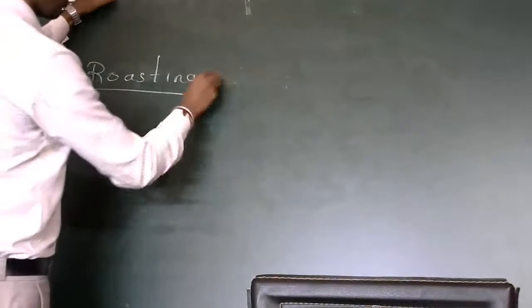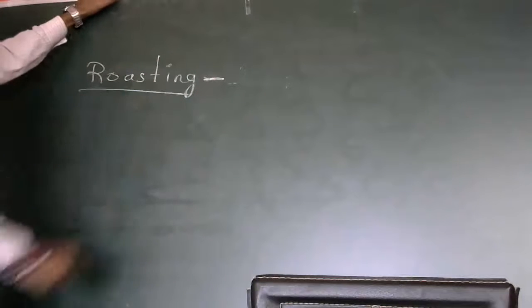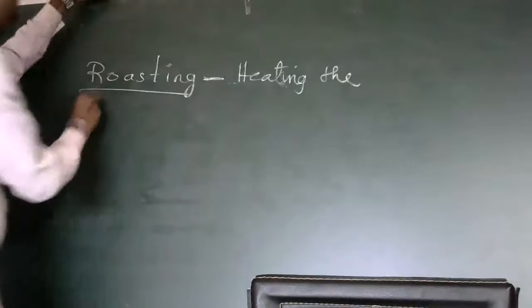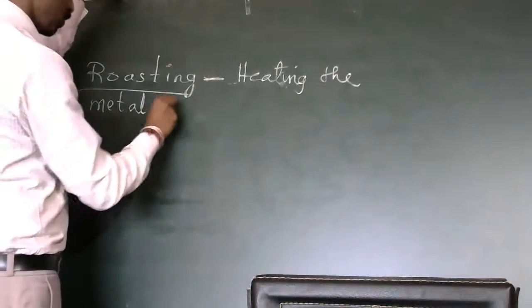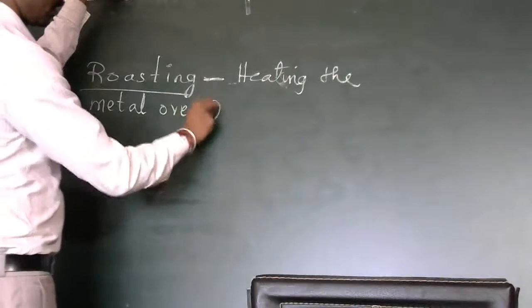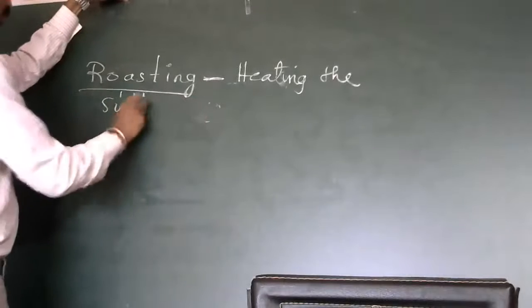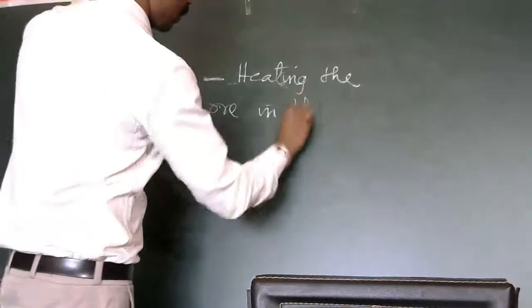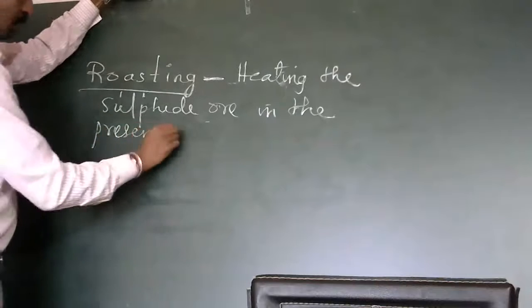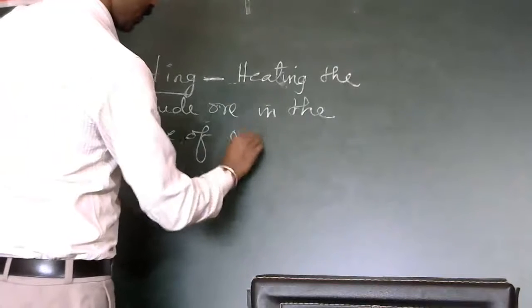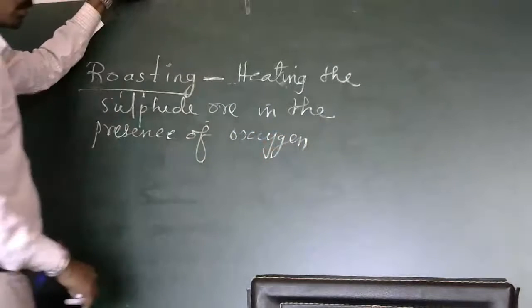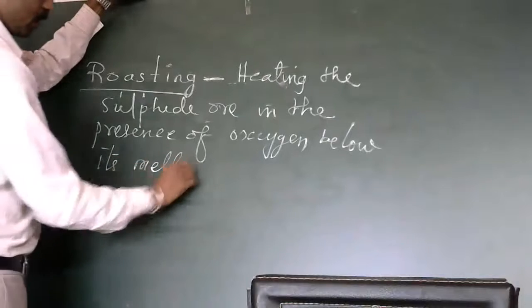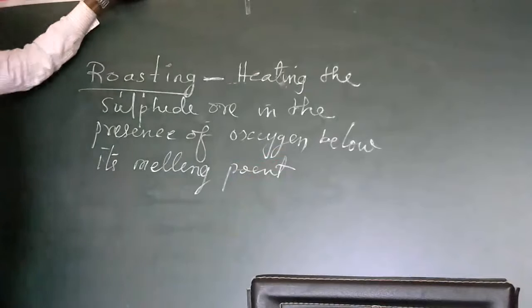Or simply call it roasting. What is roasting? Roasting is heating the metal ores, or sulfide ores, in the presence of oxygen, below its melting point. So this is called roasting.